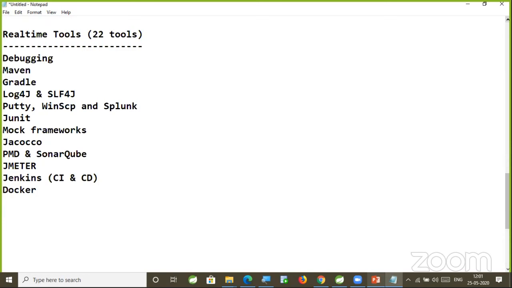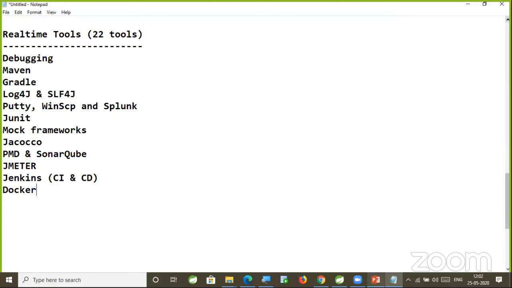Next one, Docker. Docker is the latest thing that is going in the market, right? Which is used to achieve containerization for our application. So complete our application will be packaged as an image, and that image we are going to deploy into multiple environments. So when our project having multiple environments, deployment will be hectic for the DevOps engineers. So to reduce that burden, to simplify deployment process of our application, we are going to use Docker. From zero to hero level, we are going to understand the Docker, how to set up the Docker, how to develop the projects by using Docker. Also, we are going to understand here.